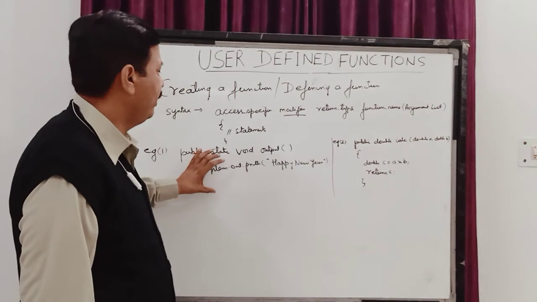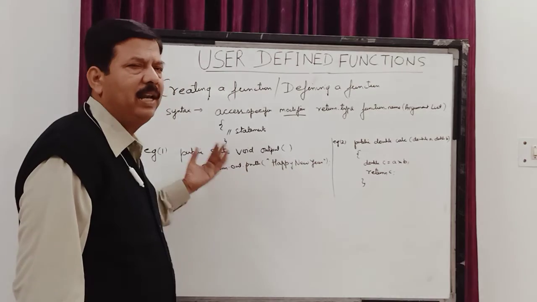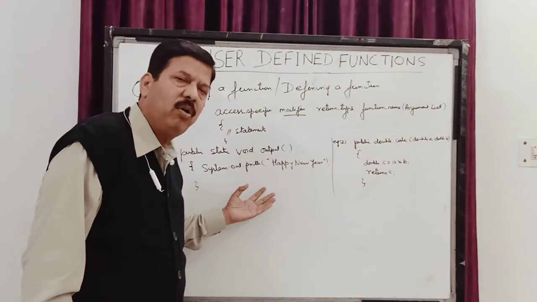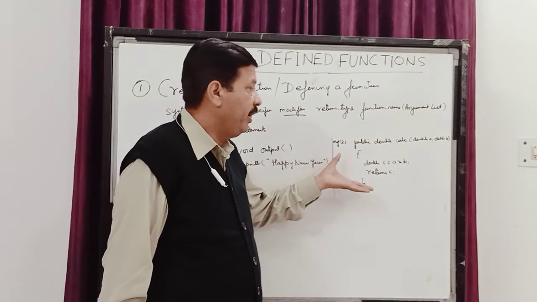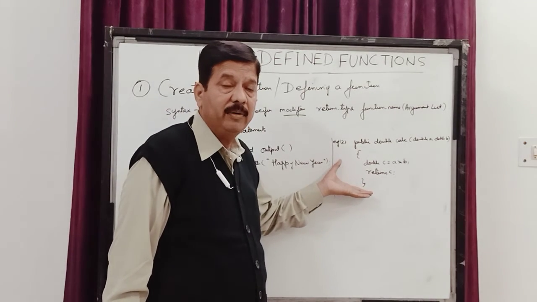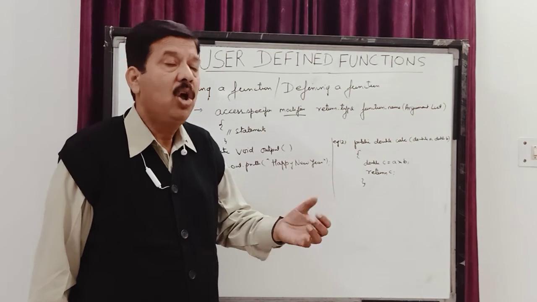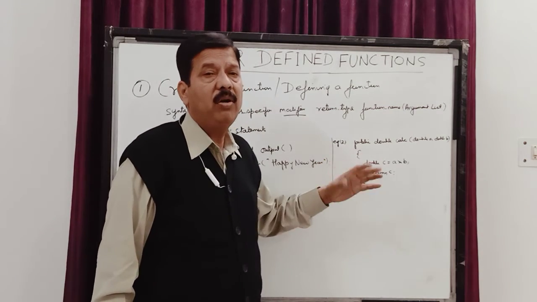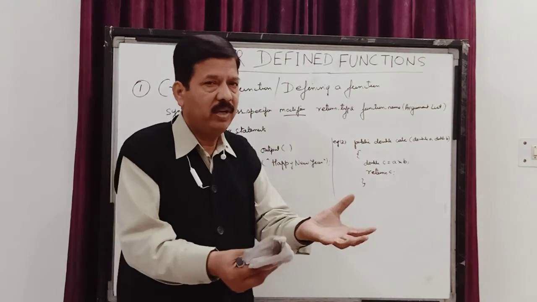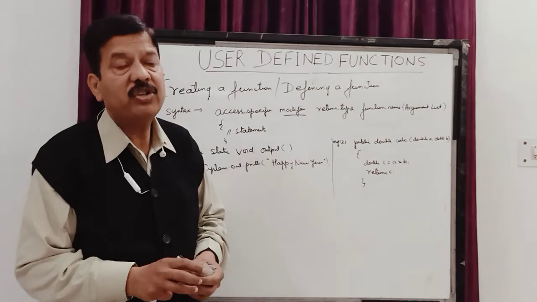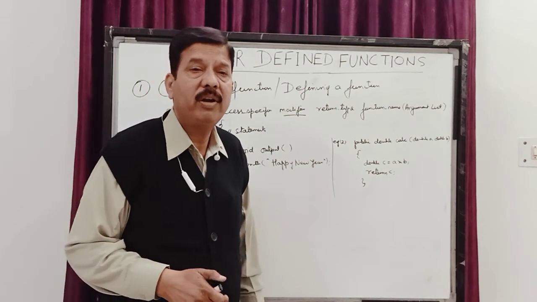And children, since this function is not returning any value, it doesn't need a return statement. The control automatically transfers back to the main program. So these returnable functions, you either print their value, or you use them as an expression. You cannot directly call them without any assignment, because these functions are going to give you a value. So the calling function must have a statement to accept those values.